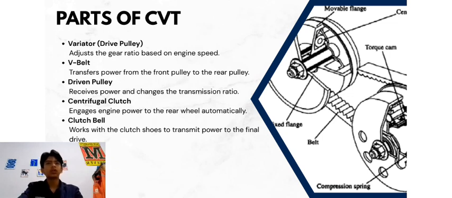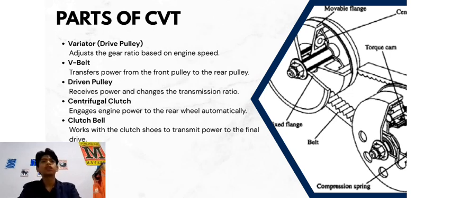The second component is the V-belt. The V-belt connects the front pulley and the rear pulley. It transfers engine power from the variator to the driven pulley. Because it continuously moves during operation, the V-belt should be checked regularly to prevent wear and damage.